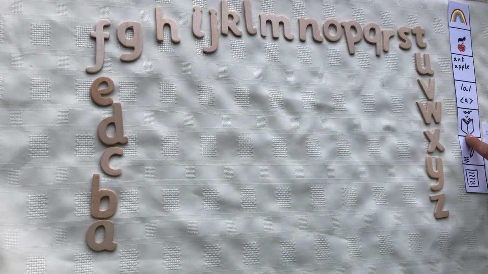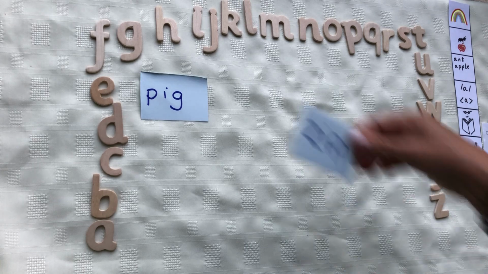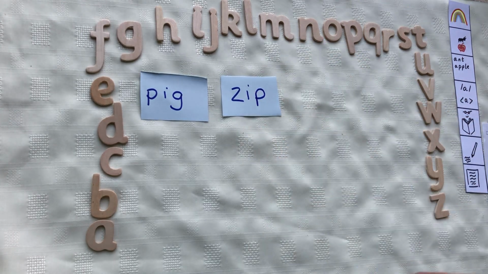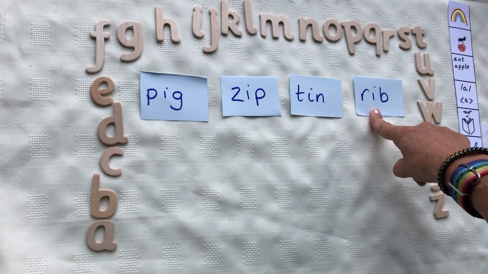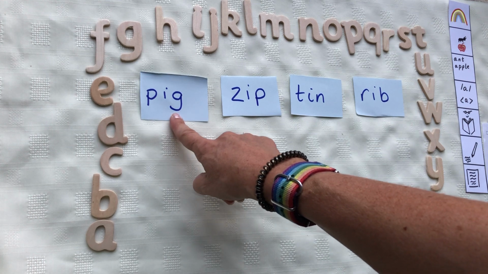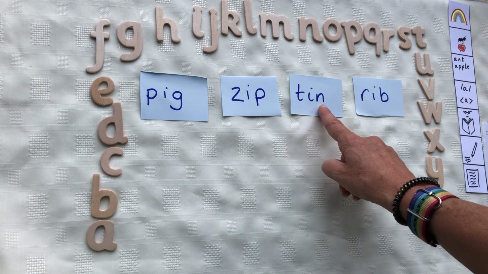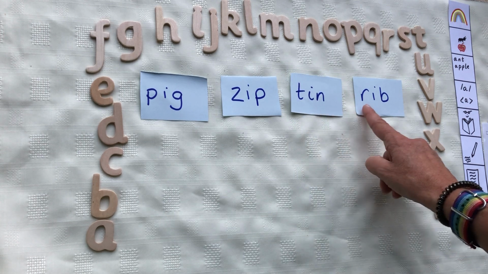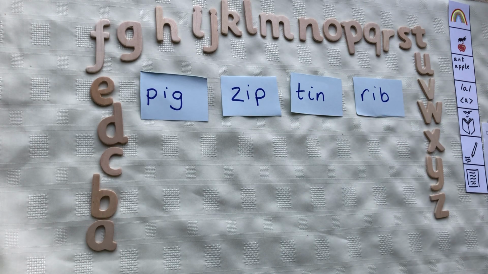We are now going to read some words with I. Pig, zip, tin, rib. Let's read those slowly. P-I-G, pig. Z-I-P, zip. T-I-N, tin. R-I-P, rib.